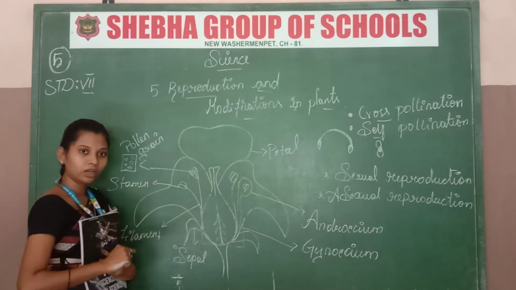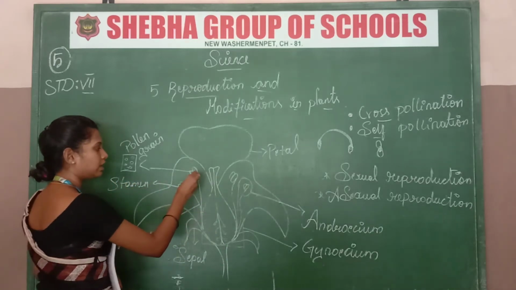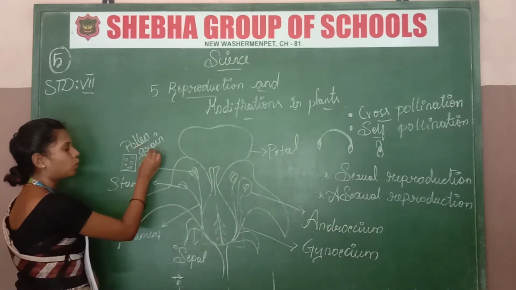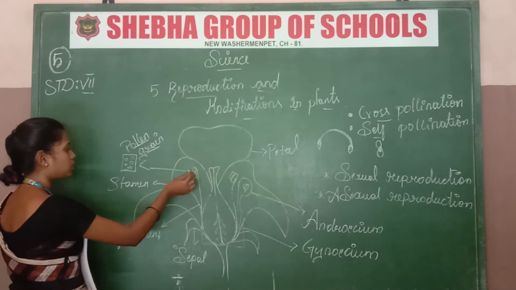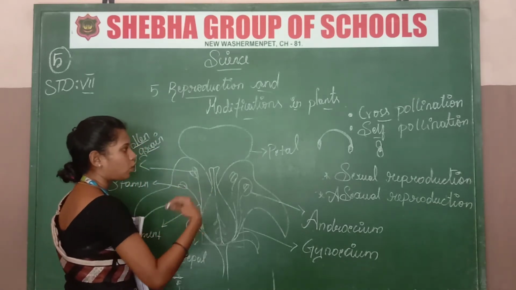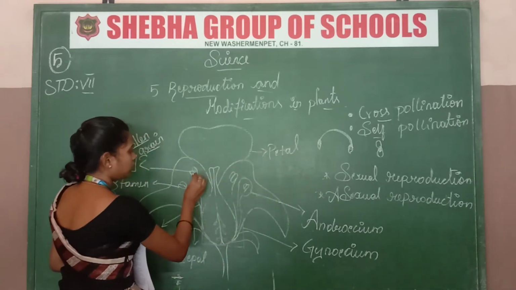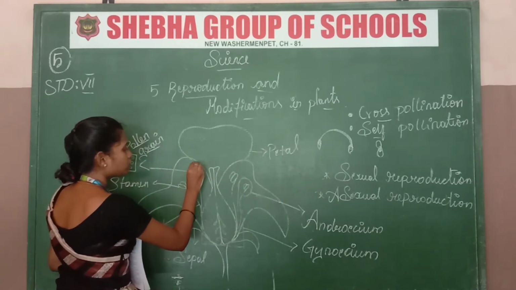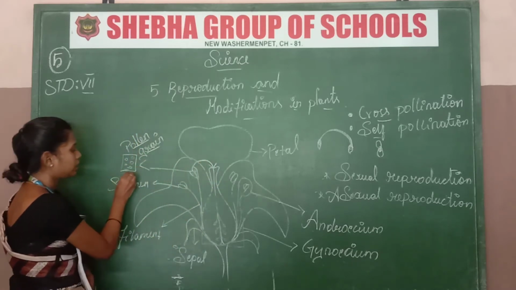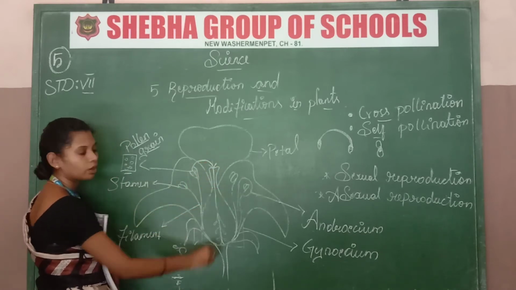When you touch with your finger, you can observe that there will be a powder-like substance, which is called pollen grain. Now I am going to tell about self pollination in hibiscus. The pollen grain which attaches here will enter into this gynoecium part.